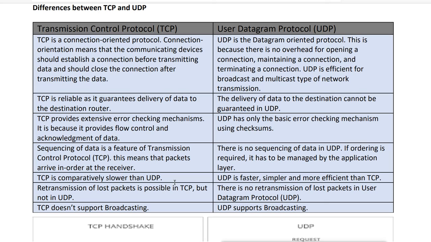Then retransmission of lost packets is possible in TCP, but not in UDP. As we say, it will resend the packet if the packet has not reached. Then there is no retransmission in UDP, so data may be lost. TCP doesn't support broadcasting and UDP supports broadcasting. So this is the main difference between TCP and UDP.